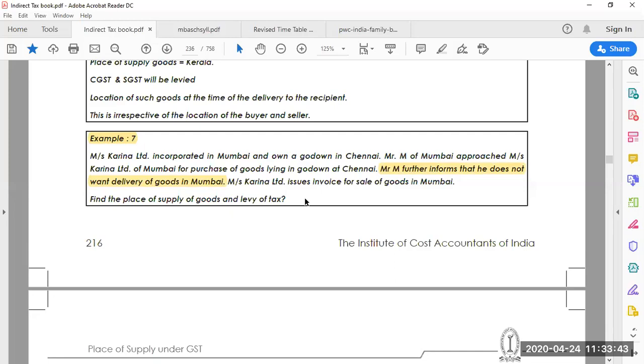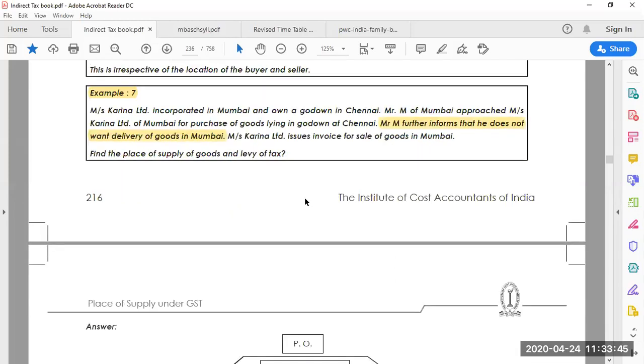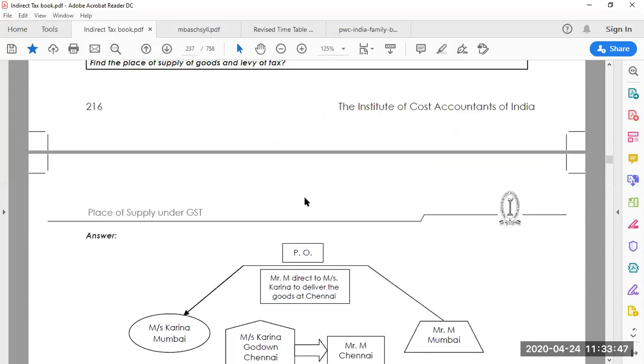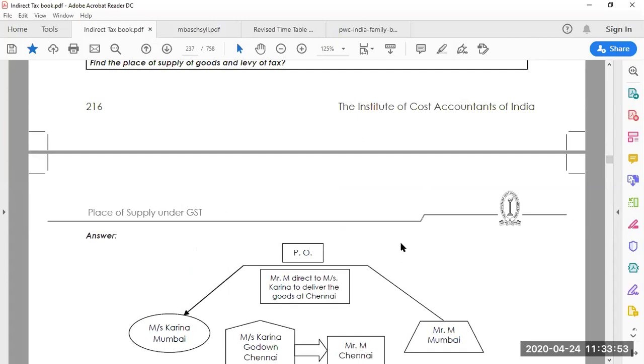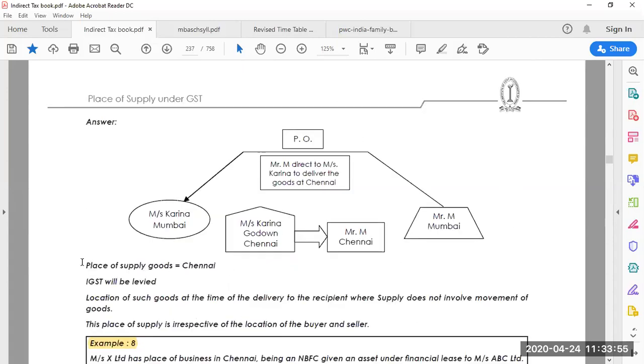So in this case, what is the place of supply? Because here it does not involve the movement of goods. So here it's been clearly elaborated. So the answer is Chennai. The place of supply of goods is Chennai, because he said don't supply the goods to Mumbai. So only in Chennai is he ready to purchase. That means the place of supply of goods is Chennai.